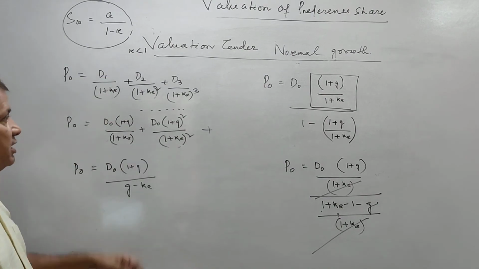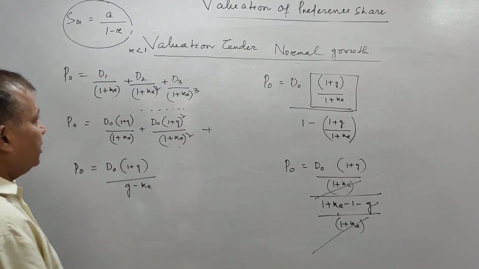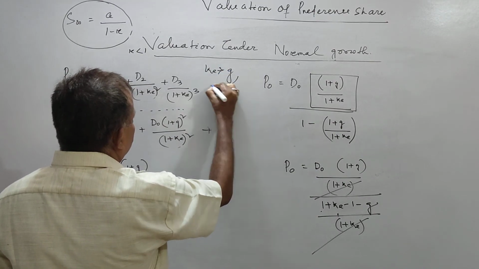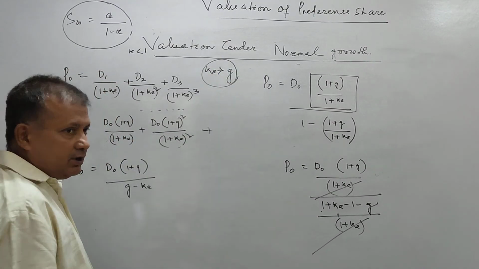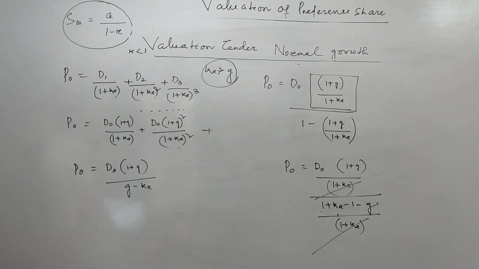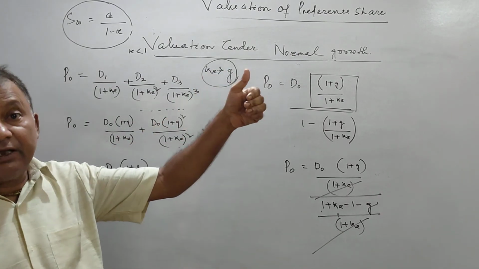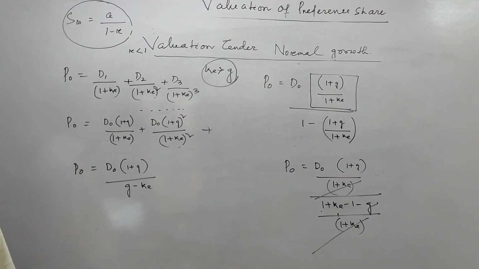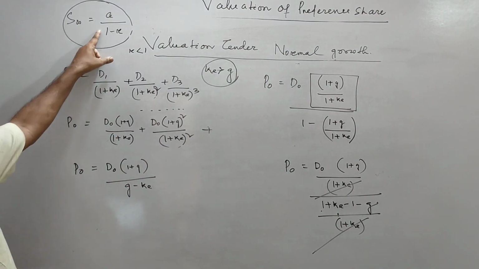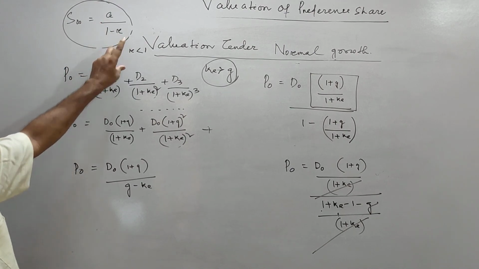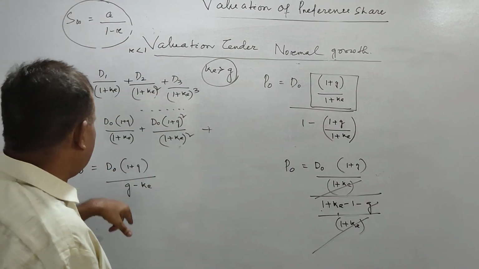Because here one concept is there: ke, that is your return or yield rate, is greater than growth factor. This we have to consider. Therefore, the formula will be a by 1 minus r, where r is less than 1.